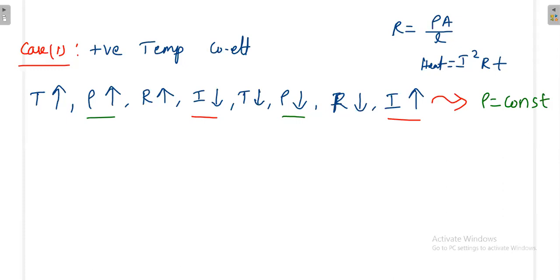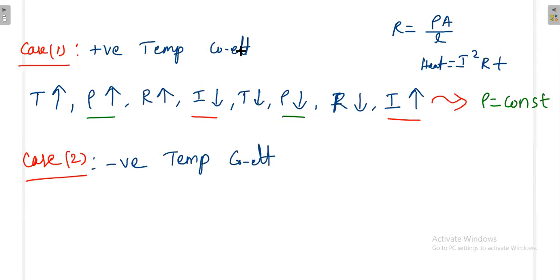That's why your bulb is happily glowing without any problem most of the time. Or otherwise, if this process is in the other manner, say, for example, it could be a negative temperature coefficient. Concept-wise, positive temperature is true, but what would have happened if it is a negative temperature coefficient? If by mistake your conductor has a negative temperature coefficient, what will happen? Now we will see.